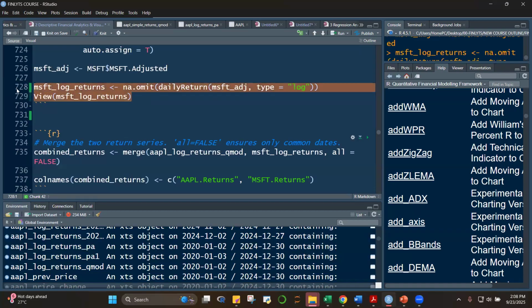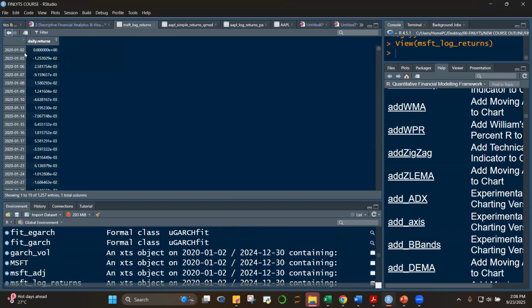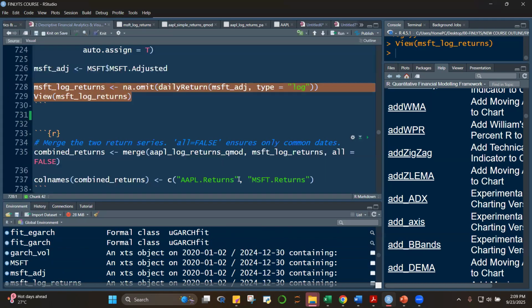Okay, just making sure, class. Control enter. Okay, so we now have, as expected, daily return of 0 here. Even if we use na.omit, it will not delete this because na.omit, class, only removes if it's NA. Okay, 1257, just the same as quantmod, 1257. All right. So just be sure that when you're creating a scatter plot, you have the same number of observations.